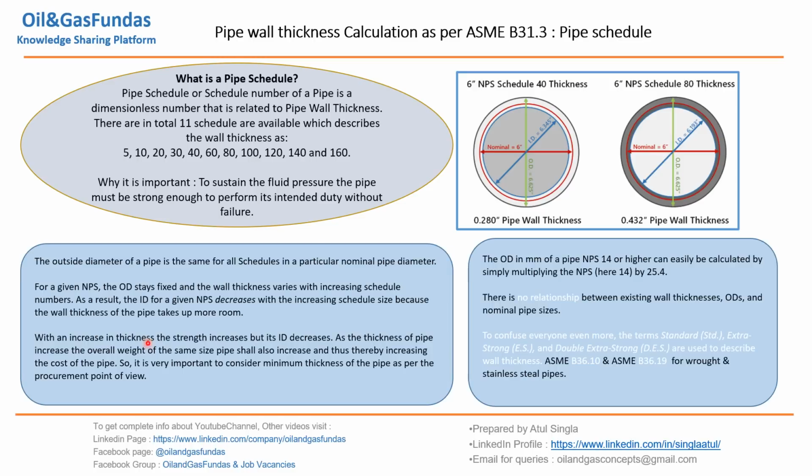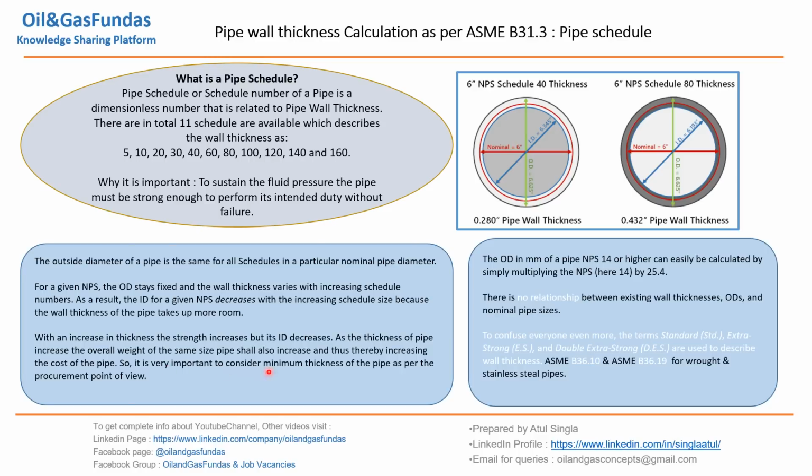So with the increase in thickness, the strength also increases, but its ID decreases. As the thickness increases, the strength of the pipe will start increasing, but the ID of the pipe will start decreasing. So as the thickness increases, more thickness, less ID, more weight will be there. More weight means more metal. More metal means more cost. So more thickness is leading us to more cost. So we need to optimize the cost also. So cost and thickness we need to optimize. This is the whole agenda of this presentation.